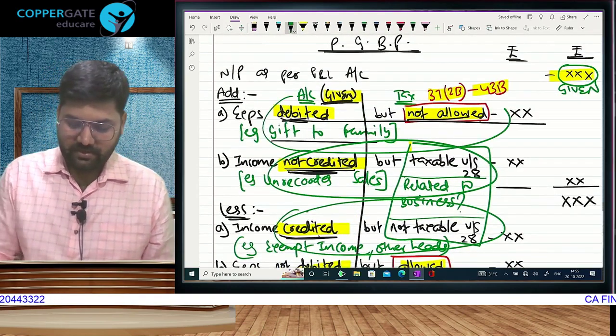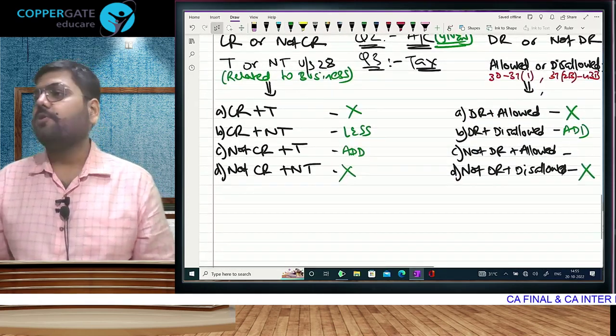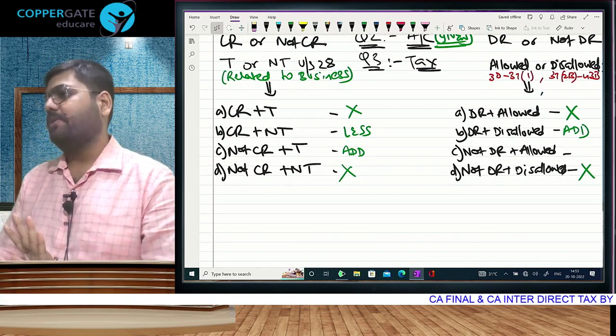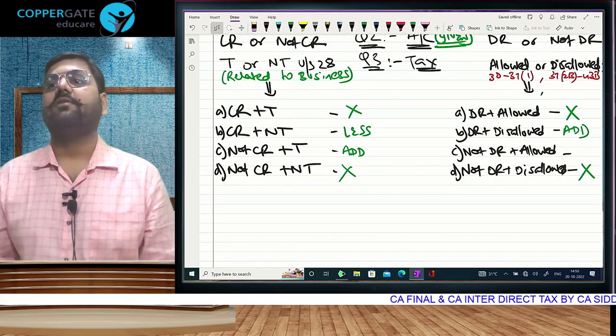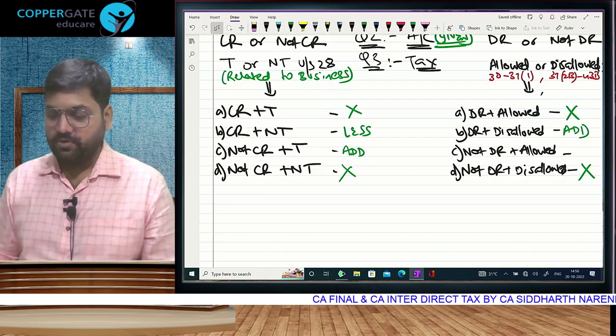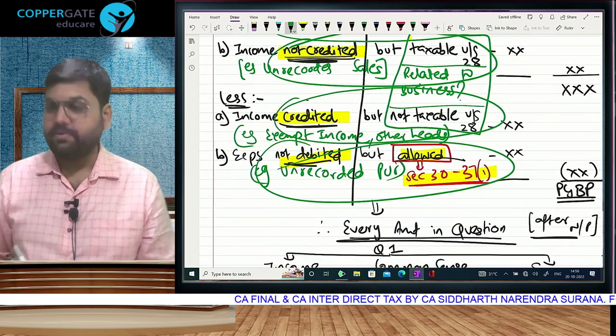Expenses which are debited but disallowed. Correct? And not debited but allowed. Yes. I'll tell you. By not doing the debit, what has the assessee done to the profit figure? Then there is only one way in which you cannot further increase. There is only one way. You will have to go check. Expenses not debited but allowed.